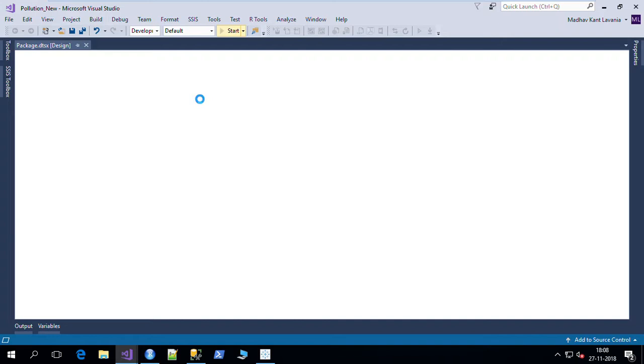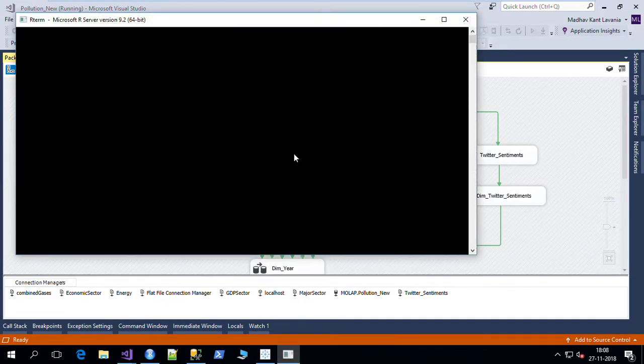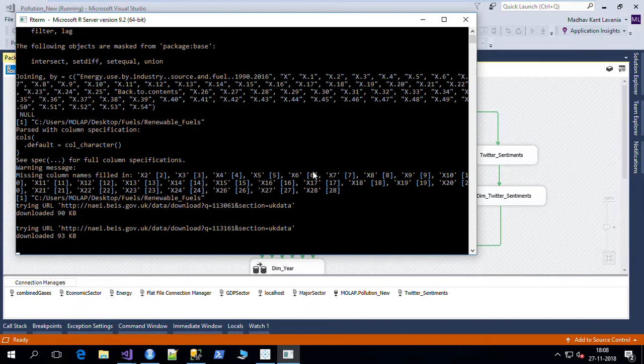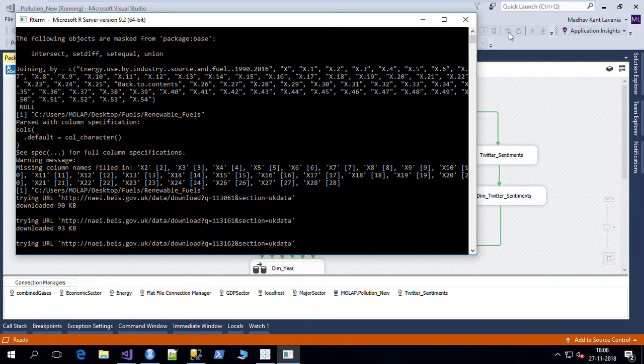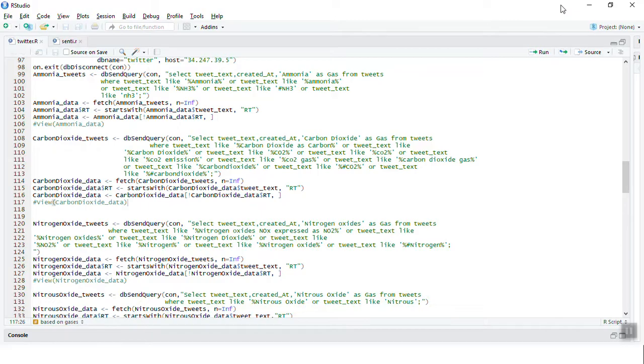This will take a bit of time. Here the cleaning of the datasets has started. Here the files are getting downloaded. This will take some time to download all the files and clean it. So let me pause the presentation for time being.